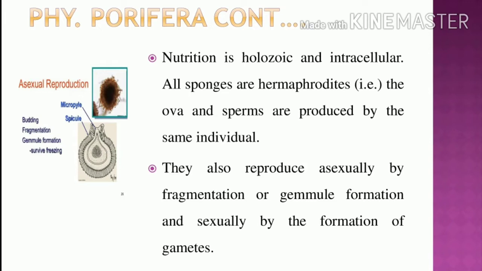Can you understand? Okay, what is the type of nutrition? That is holozoic nutrition and the digestion is intracellular digestion. Okay, how can it reproduce? In unfavorable conditions it will be asexual, and during favorable conditions it is sexual reproduction. Okay, so how is it asexual? Asexual is by fragmentation or gemmule formation.